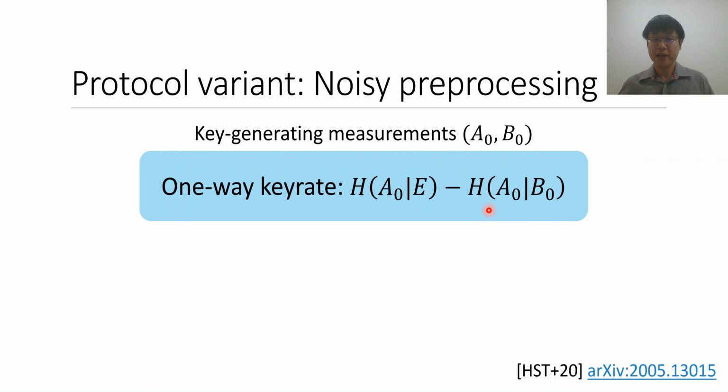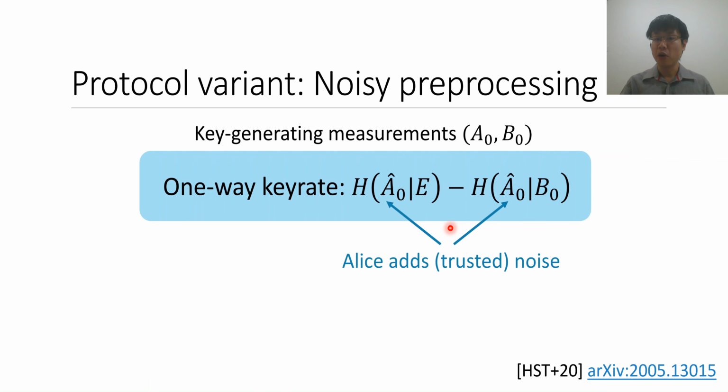But to gain some understanding of why noisy preprocessing is useful, the idea for this modification to the protocol is that Alice will add a small amount of trusted noise to her measurement outcome. And because she's making her outcome noisier, this means that both of these values of entropy will increase. But it turns out that there are some situations where the first term increases more than the second term, and this leads to an overall improvement in the key rate. And that's the idea of noisy preprocessing. This was previously studied in a setting of standard QKD, but last year we published a result showing that you can obtain similar improvements in device-independent QKD as well. So by using noisy preprocessing, you can improve the key rates and the noise tolerance of DIQKD.